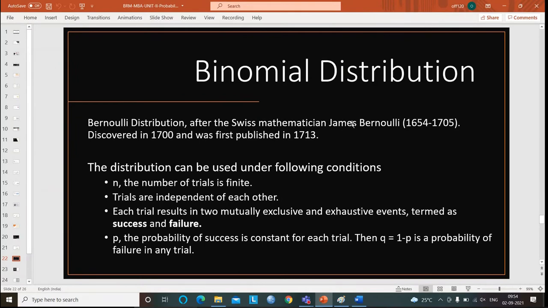That means even the person who described it or found it didn't know that we are going to use this formula as of today. So that was the case with the binomial distribution.